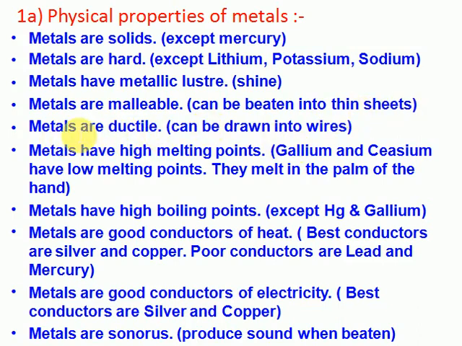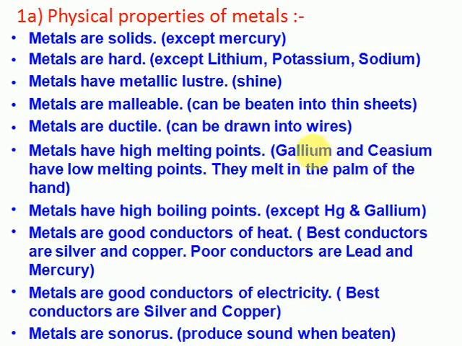Metals are ductile, meaning they can be drawn into wires. You may have some doubts: consider electric wires, which are made of some metal. They are made into wires only. One point to remember: using 1 gram of silver, you can make 1 meter of thin wire. Metals have high melting and boiling points, except gallium and caesium.